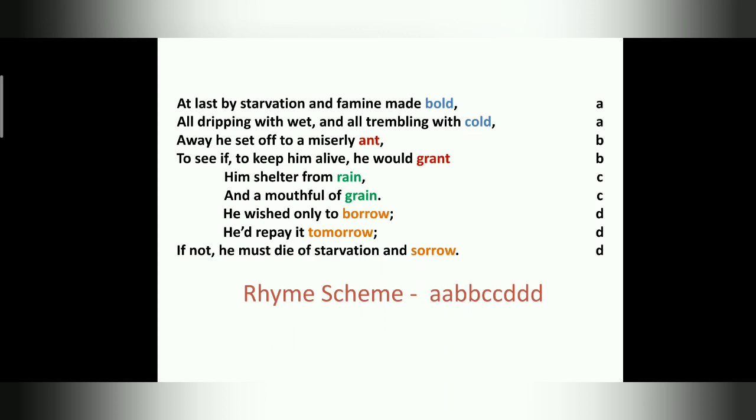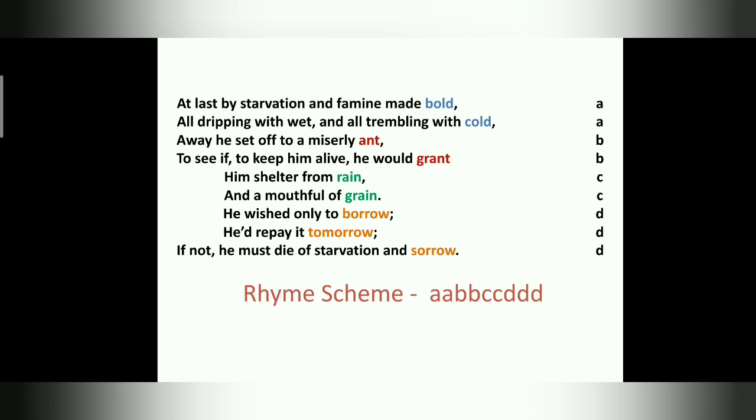So now the rhyme scheme of the second stanza. See the last word, bold. The next word is cold. So bold and cold are rhyming with each other. So which alphabet do we take? Yes, A. Then ant, grant. Ant and grant are not rhyming with bold and cold, so we take another alphabet, that is B. Next rain, grain. Rain and grain don't rhyme with the other 4 words, so we take up C alphabet. Now the next ones are borrow, tomorrow, sorrow. These 3 rhyme with each other and they don't rhyme with the other words, that is rain, grain, grant, ant, cold and bold.